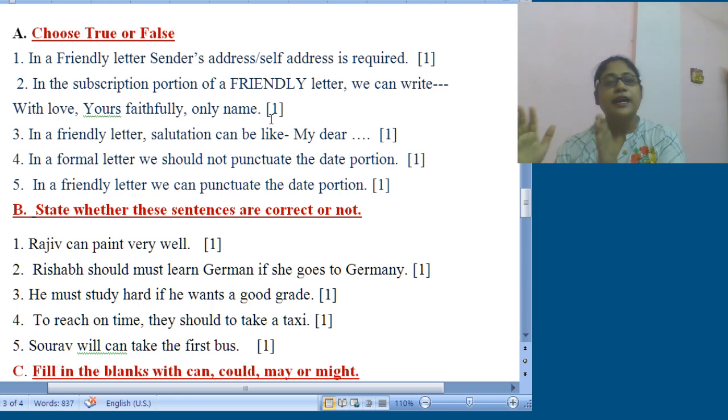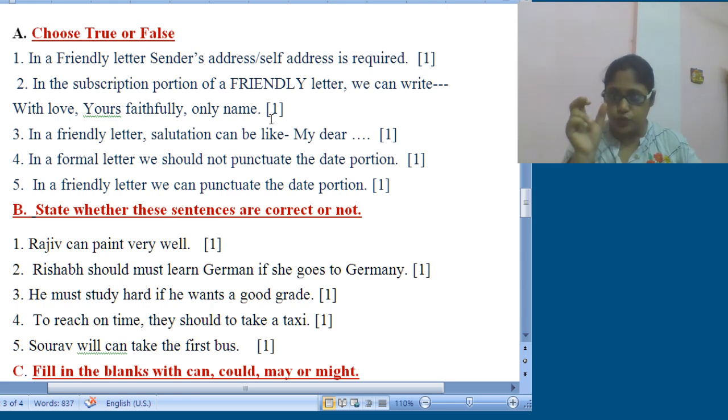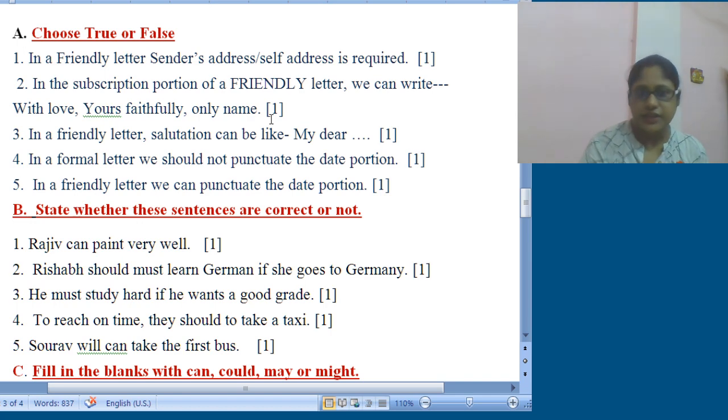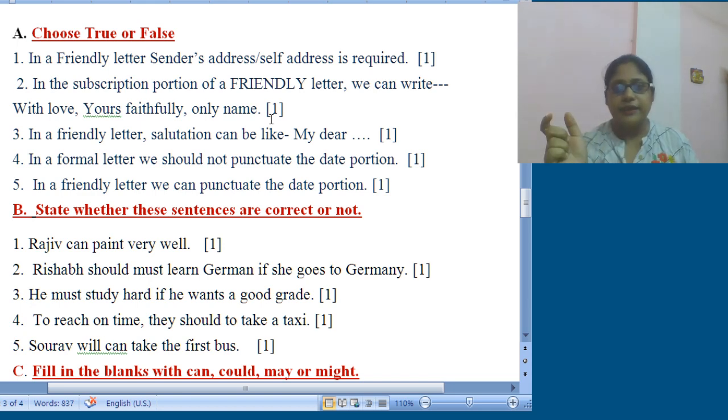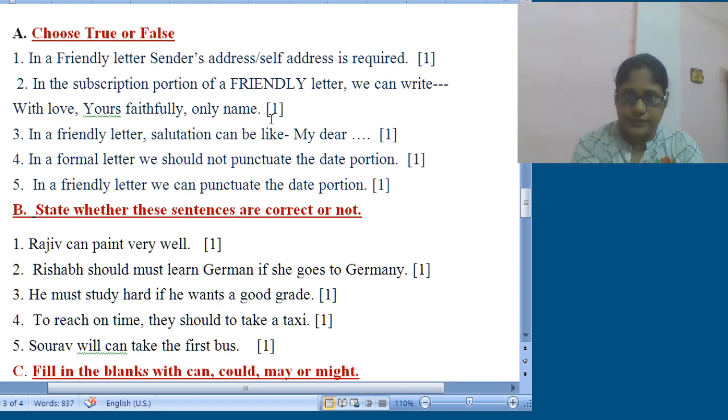So Soham Das is the full name. If you write Soham, that is only name. So this part is also correct. With love is also correct. But here, yours faithfully is used in a formal letter. So definitely this answer will be false. Whereas the first one, in a friendly letter, sender's address or self address is required, will be true.